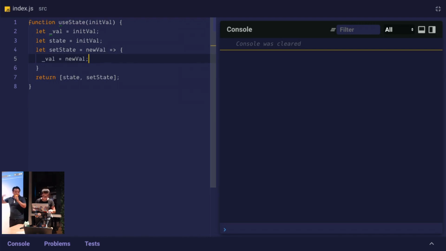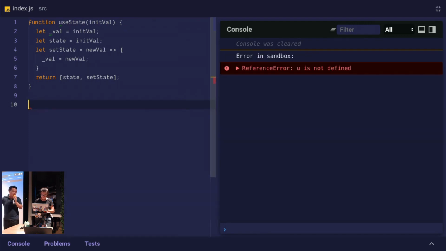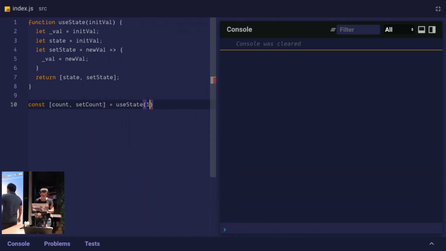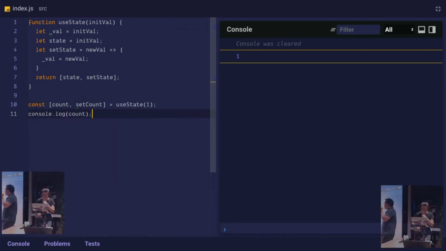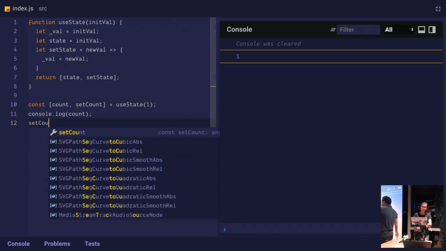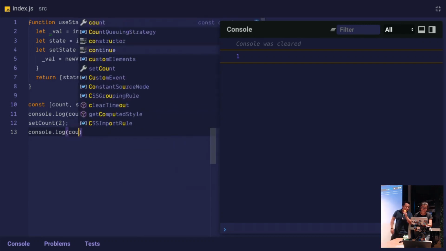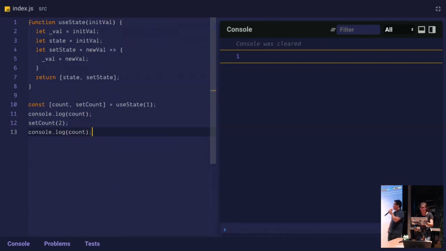Let's go use it at the bottom. Exit the function and go all the way down. We'll destructure a counter: let's have a count and setCount variable, initialized to 1. Let's console log the count. She's doing an amazing job, by the way. We'll set the count to 2, and then console log count again. You can copy the line with a shortcut. I'll teach you later.